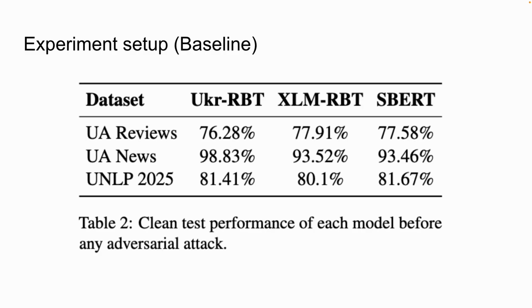With all these 3 datasets, we fine-tuned 3 models: Ukrainian RoBERTa, XLM RoBERTa multilingual version, and a sentence transformer, also a multilingual model that has Ukrainian in its train set. You can see that all the models on all the datasets show pretty good results: on UR Reviews it's up to 77%, on UR News around 93%, and on UNLP 2025 higher than 80%.